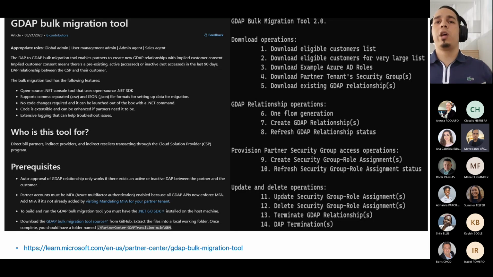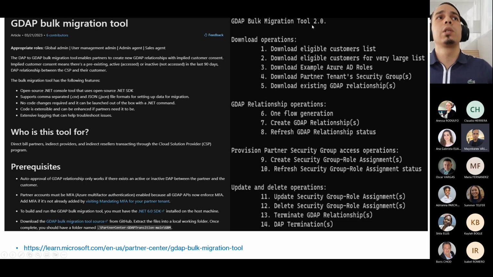And also, we have a migration tool. As I mentioned, Microsoft has a migration tool. We have the link here. I will leave this link and another one for the video in this call, so you can double check. This is the Microsoft Learn page that shows you how you can use this bulk migration tool. It also gives you the link to download the migration tool.